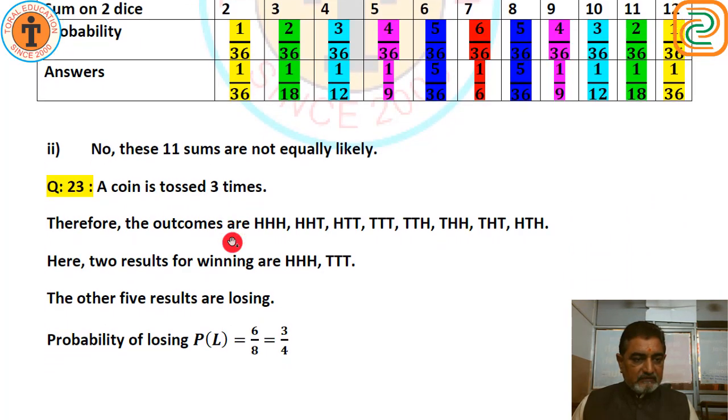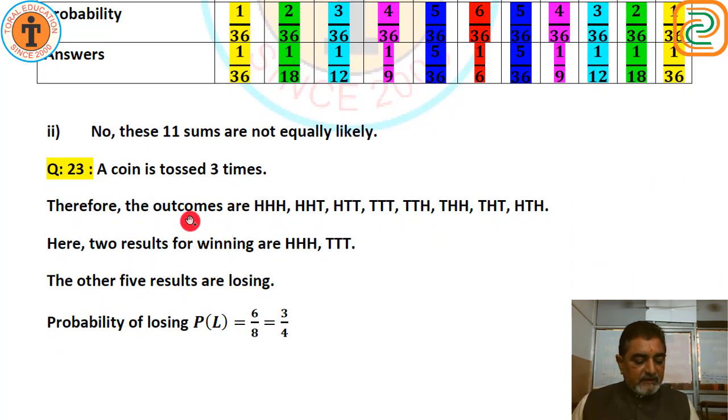Question number 23. A game consists of tossing a 1 rupee coin 3 times and noting its outcome each time. Hanif wins if all the tosses give the same result. That means 3 heads or 3 tails, and loses otherwise. If he gets 3 heads or 3 tails, then he will win. Calculate the probability that Hanif will lose the game.